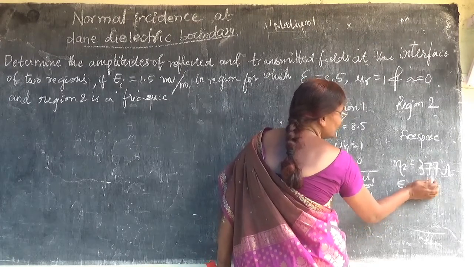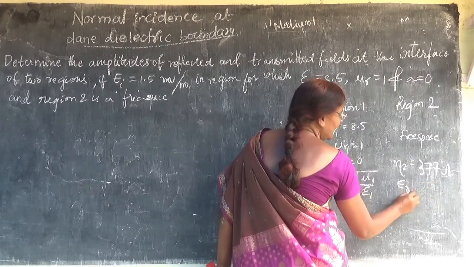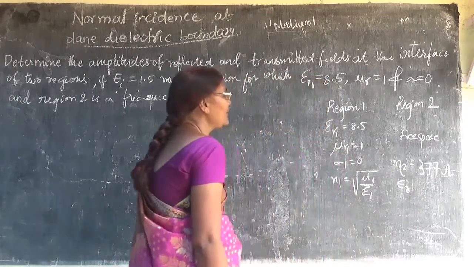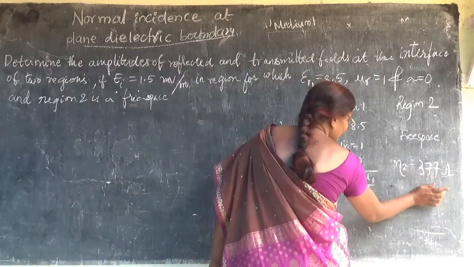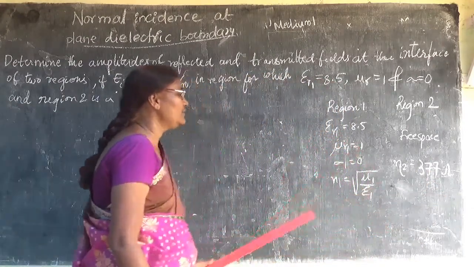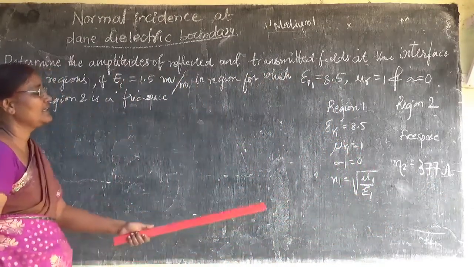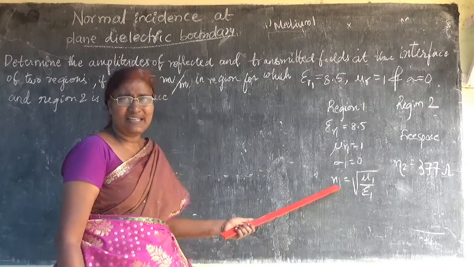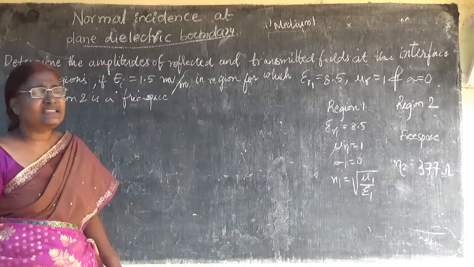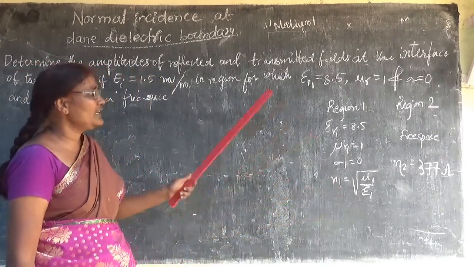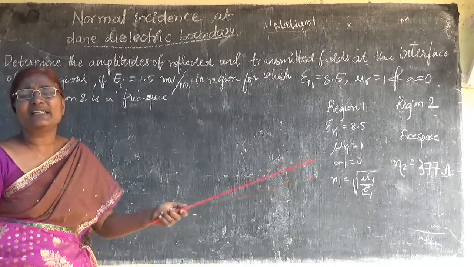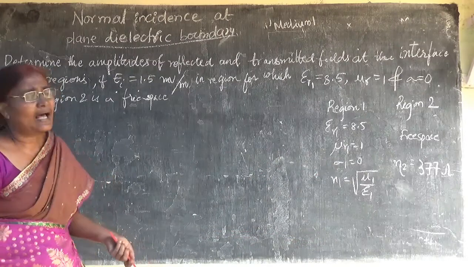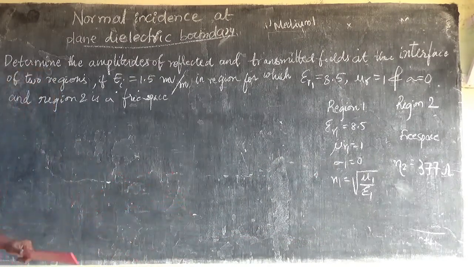Epsilon r2 for free space will be 1 and mu r2 will be 1. What we have to calculate is only eta 1, because our transmission coefficient and reflection coefficient have eta 1 and eta 2. If we get those two values, we can do the calculation.